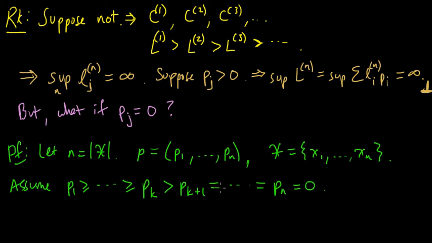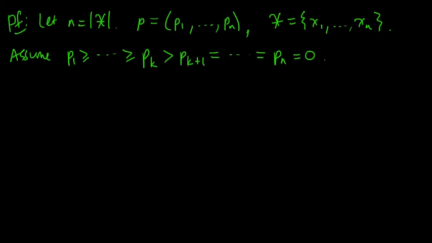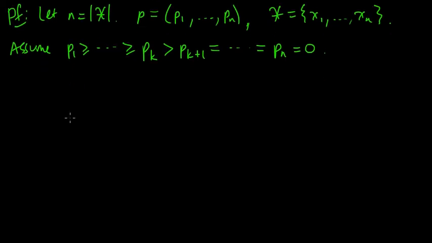All right. Now, let's construct a certain code on this set. It's going to be a code that will be useful for us as a reference. So we can trivially construct a uniquely decodable code for this with expected code word length less or equal to n. So here's how we can do that.